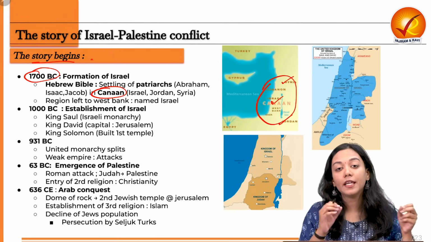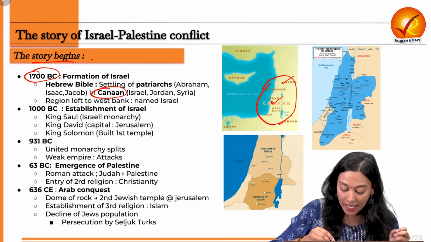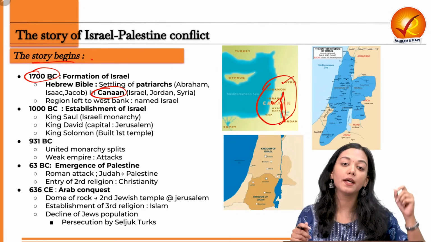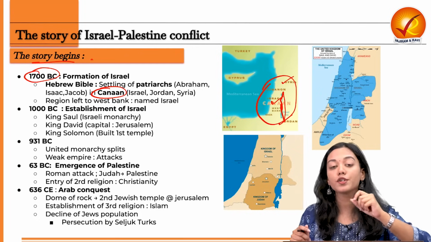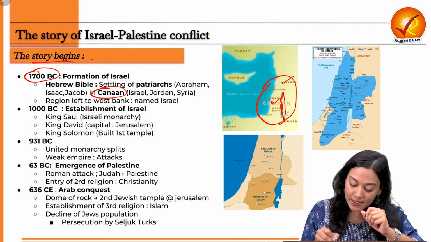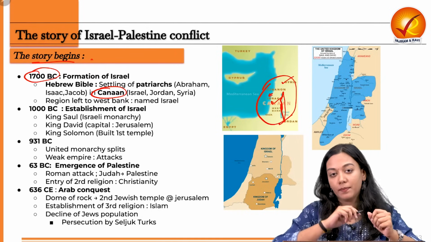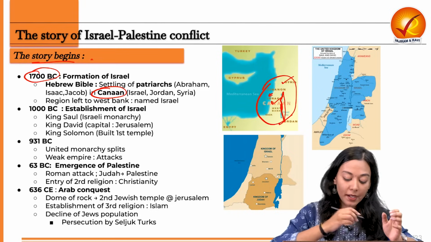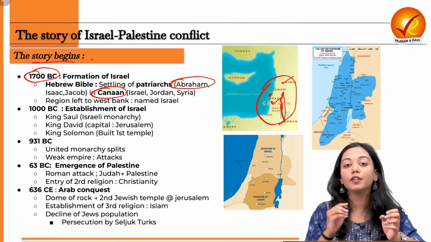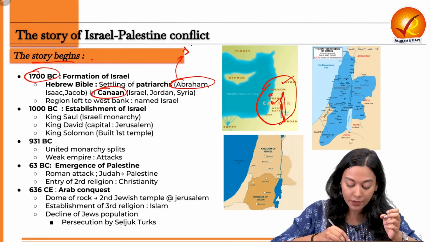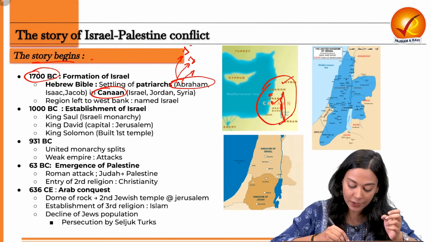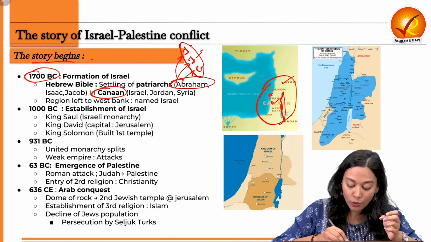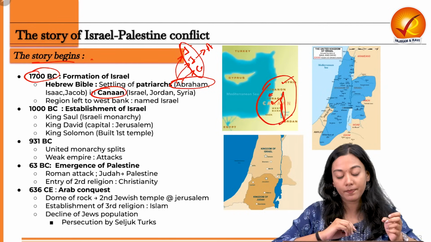It was also said in the Hebrew Bible that the land to the west of the Jordan River will be considered a promised land, one promised by God to the Jewish people, the followers of Judaism. So this land came to be known as Israel. Now, why is it known as Israel? It is named after the grandson of Abraham. Who is Abraham? Abraham is considered the founding father of three religions: Judaism, Islam, and Christianity, because they have a common founding father. Therefore, these are also collectively known as the Abrahamic religions.